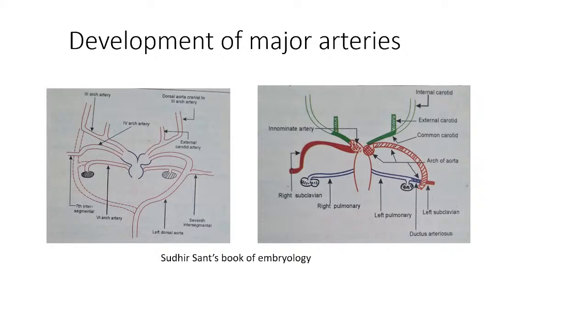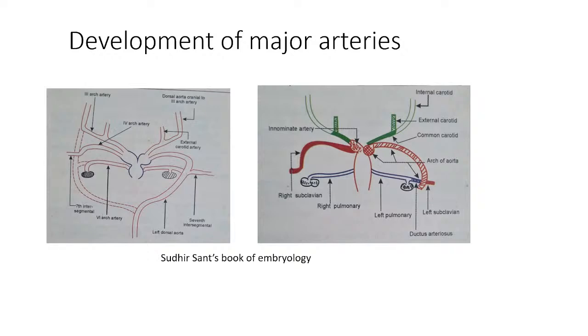So shall we come to this again? Yes, sir. Maybe now we will not pluck the hairs. I'll tell you again. First, the development of the arch of aorta. How does it develop? It develops from the left horn of aortic sac, then the fourth arch artery, and then part of the dorsal aorta up to the seventh intersegmental artery.